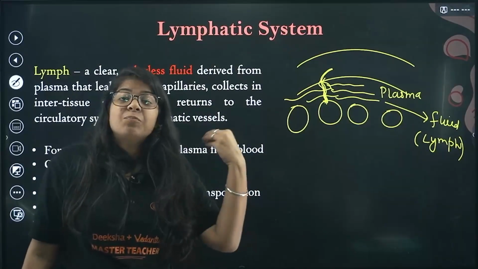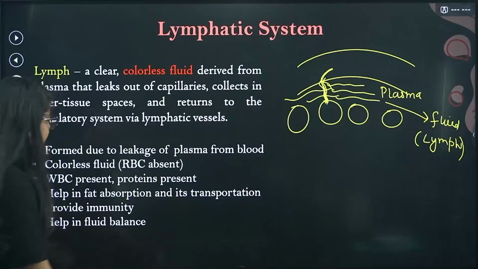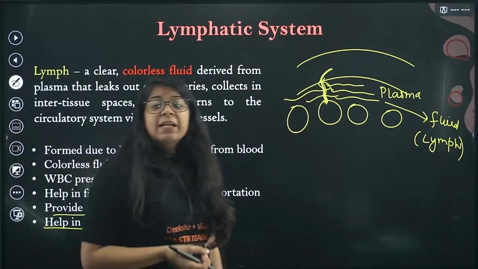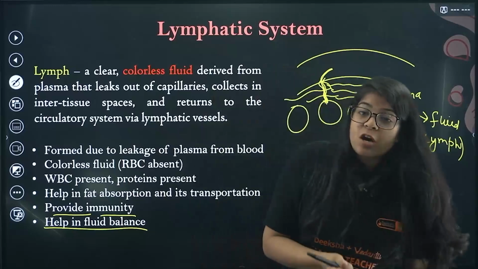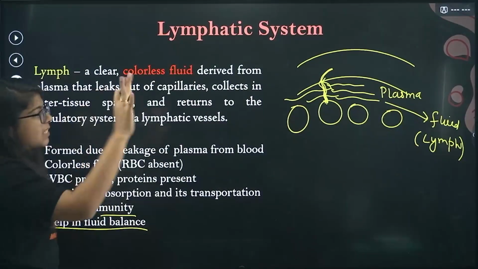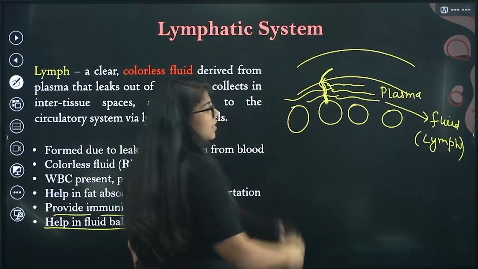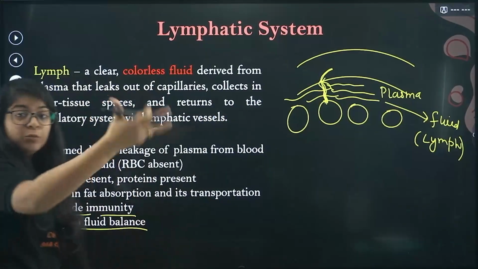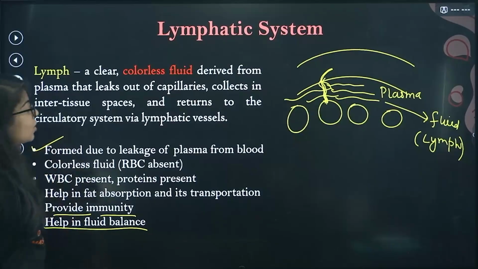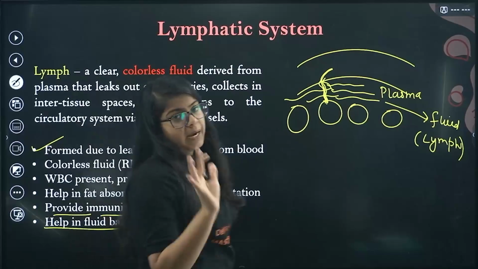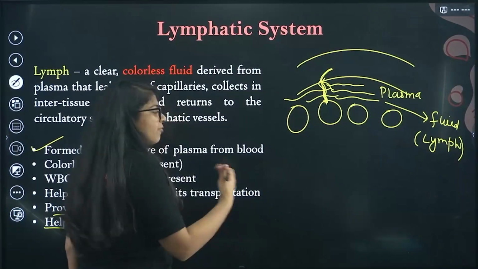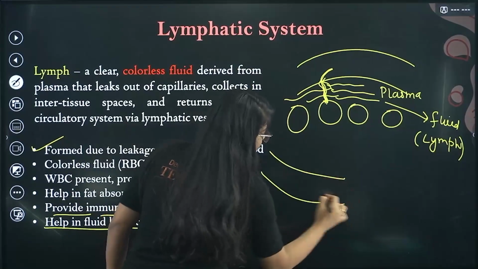Now what does this fluid do? It provides immunity to us and helps in fluid balance. It also helps in fat absorption and transportation. What is present? RBCs are not present in this fluid. However, WBCs and proteins are present. It is formed due to the leakage of plasma from blood. Now it is not just standing there. After some time, it reaches something called lymph nodes.